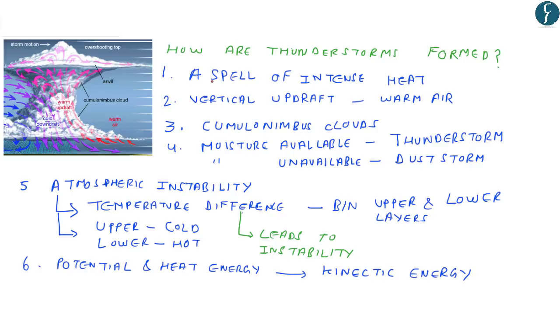So in the formation of thunderstorms, we have learned that they are preceded and caused by a spell of intense heat. There is a vertical updraft of warm air. Cumulonimbus clouds are formed. And when moisture is available, thunderstorms are formed, and when it is unavailable, dust storms are formed. It is a manifestation of atmospheric instability. And in the end, we learn that potential and heat energy gets converted into kinetic energy.